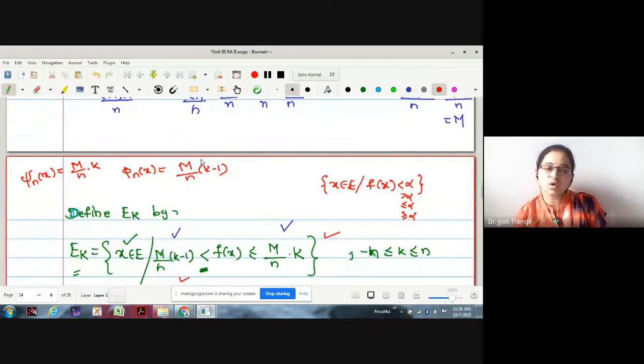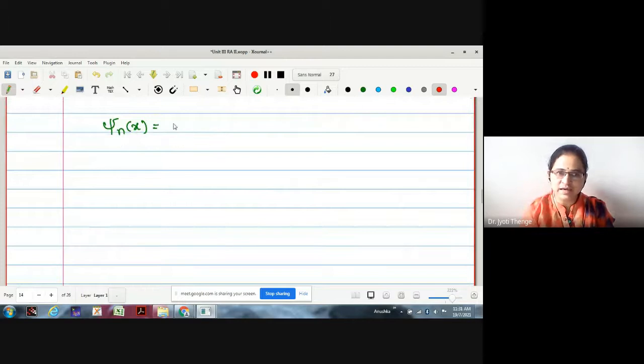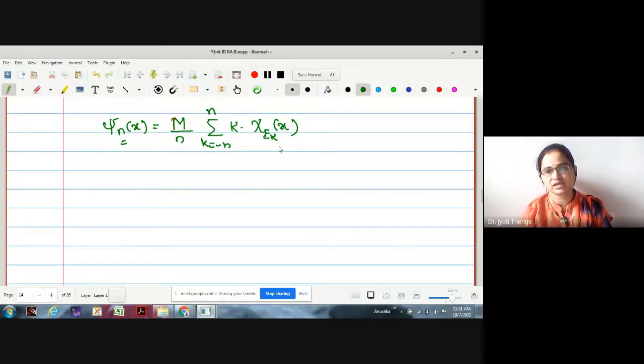Now we just want to represent it in terms of a characteristic function. How can I represent this in terms of a characteristic function? For every n I want to define, k into chi e_k of x, because this value k depends on your e_k. Therefore, psi_n of x I am going to define as m by n, fixed, which depends on n, into the summation of k into chi e_k of x. And no doubt k runs from minus n to plus n.